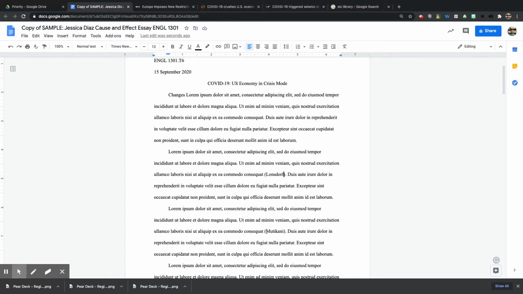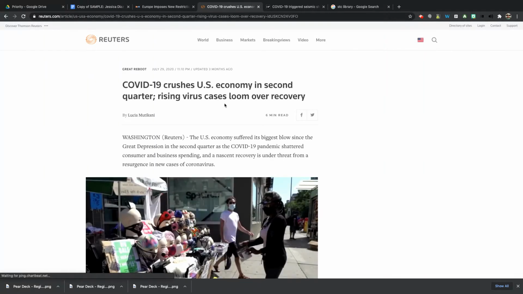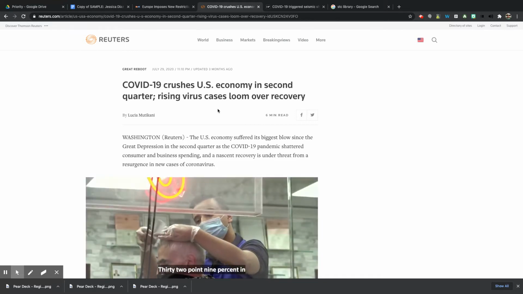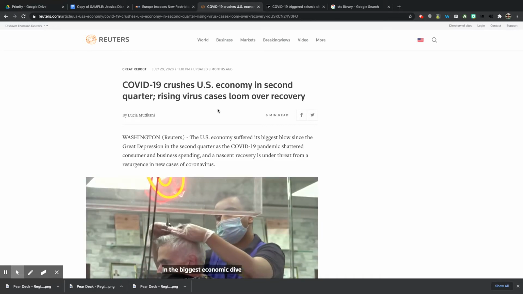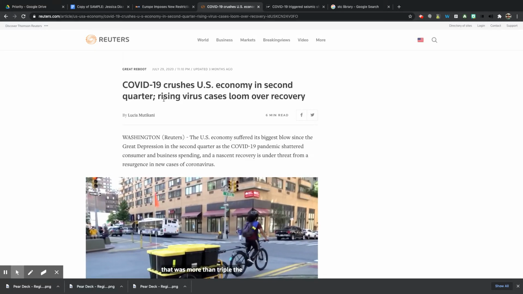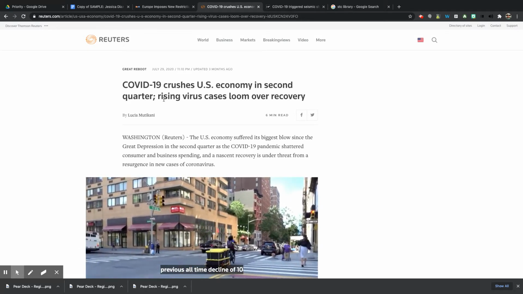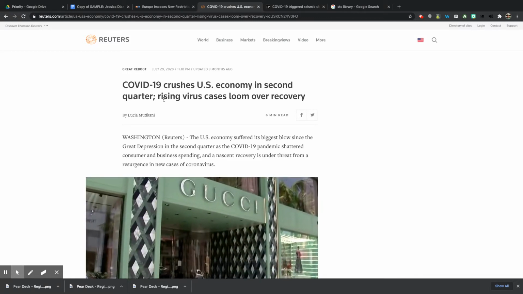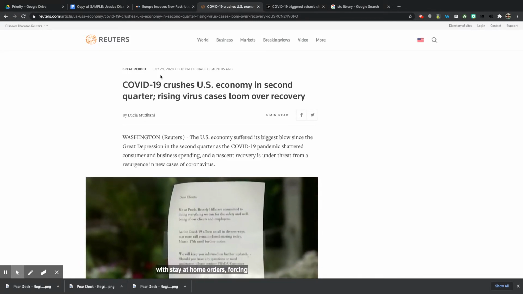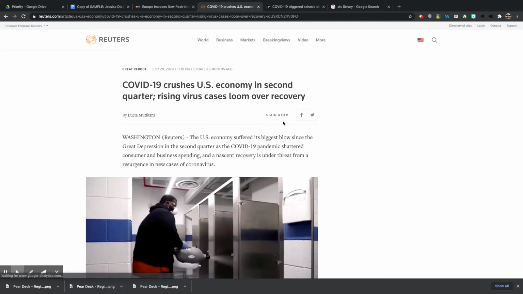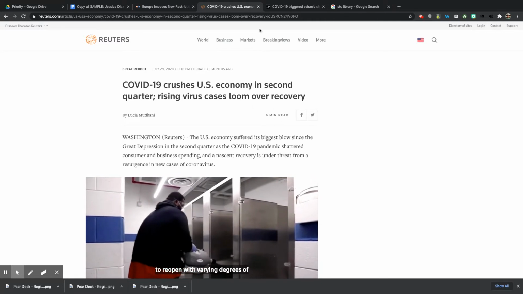Then I have this other article right here. The author's last name is Wutakani, and that came from a Reuters article. As a sample, I'm using the COVID-19 topic that was in the essay for the cause and effect essay this semester. I Googled and typed in the word Reuters, because Reuters is one of the sources I told you was a good source. I typed in Reuters, US economy, COVID, and I found some relatively recent articles. One thing I love about Reuters is that it tells you how long the read is going to be. So fantastic right there.